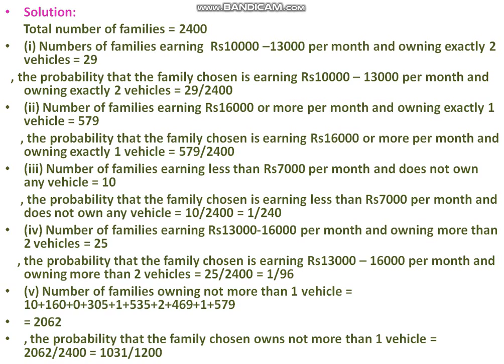25 families. Therefore, what is the probability? 25 by 2,400, that is 1 by 96. The number of families owning not more than 1 vehicle is equal to 10 plus 160 plus 0 plus 305 plus 1 plus 535, and that is equal to 2,062. The probability that the family chosen owns not more than 1 vehicle is equal to 2,062 divided by 2,400, that is equal to 1031 divided by 1,200.